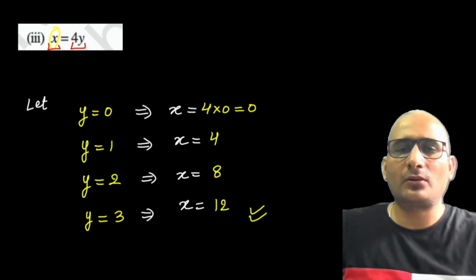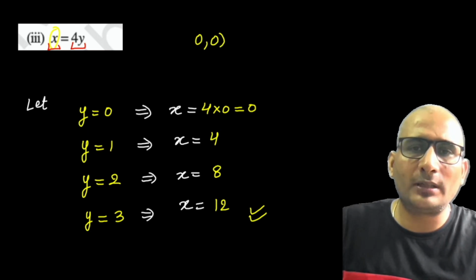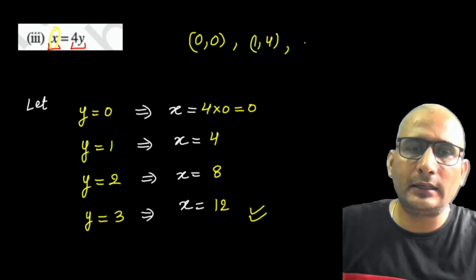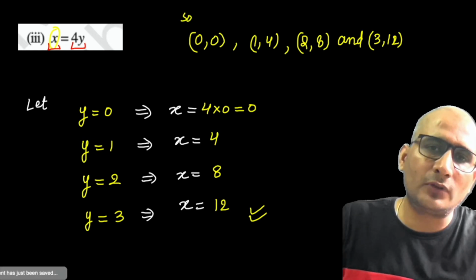I hope you understand the question, and you can write these solutions like this: 0, 0, then 1, 4, then 2, 8, and then 3, 12. So this is the solution. These are the 4 solutions.